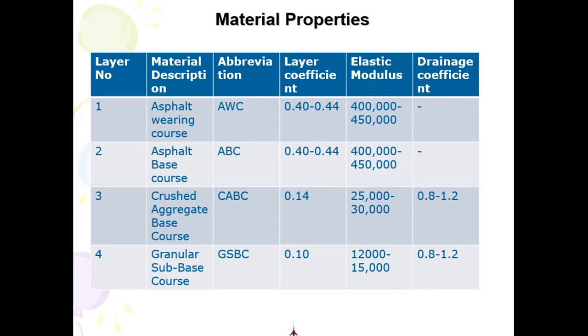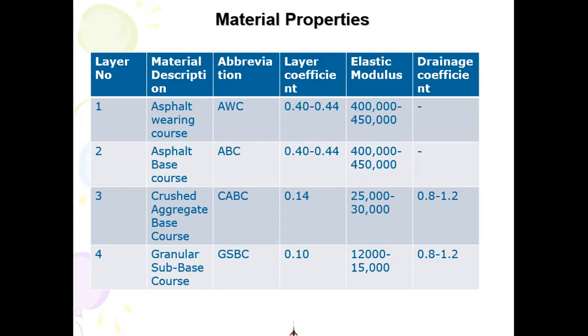Considering that we had only a traffic load of 10 million, it means we are talking about some local road. If it is of say 30 million, we may be talking about an RTJ. If it is of around 20 million, we would be talking about a collector road. So anything up to 10 million is normally a local road. So for a local road, PT will be taken as 2.0. There, our delta PSI will be 4.2 minus 2.0. So that's how we know our change in serviceability index.